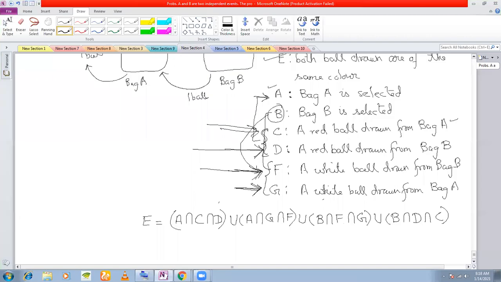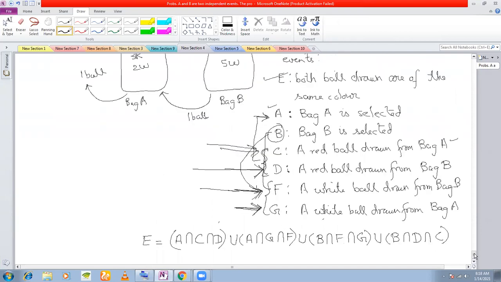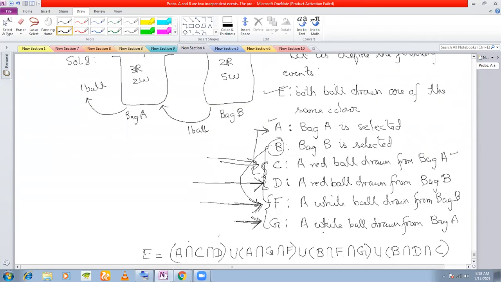All these are mutually exclusive. Now let us go over this once again. The event E is made up of bag A is chosen, and a red ball is drawn from bag A, and a red ball is drawn from bag B, so that both the balls are of the same color, right? That is the question, isn't it?